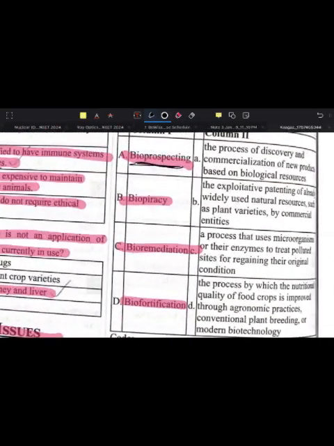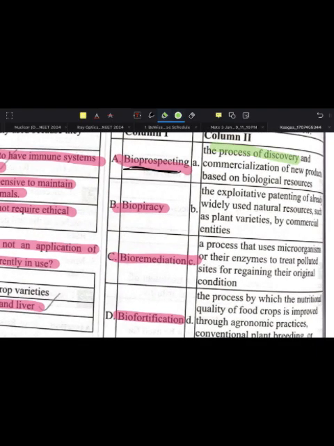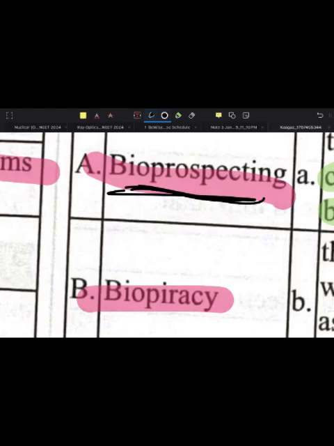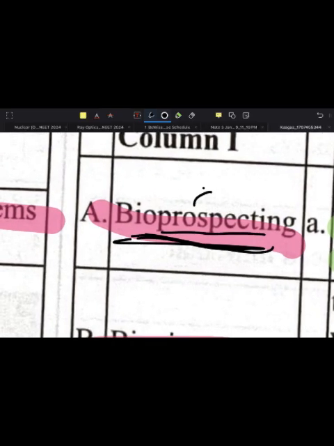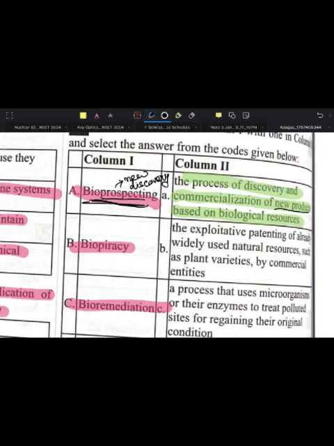Bioprospecting means the process of discovery and commercialization of new products based on biological resources. Prospect means discovery, new discovery. So the process of discovery and commercialization of new products based on the